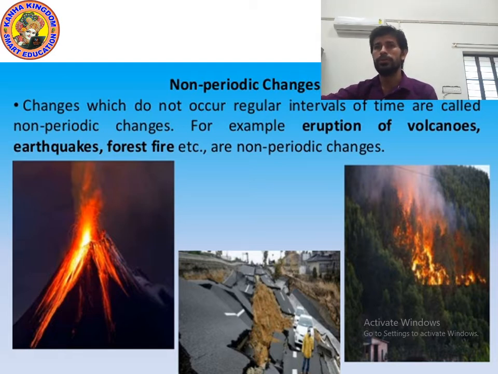So, kids, what are periodic changes? Changes which repeat themselves are called periodic changes. Day and night, phases of the moon, beating of the heart are all examples of periodic changes. And what are non-periodic changes? Changes which do not occur at regular intervals of time. For example, eruption of a volcano, earthquake, and forest fire are non-periodic changes.